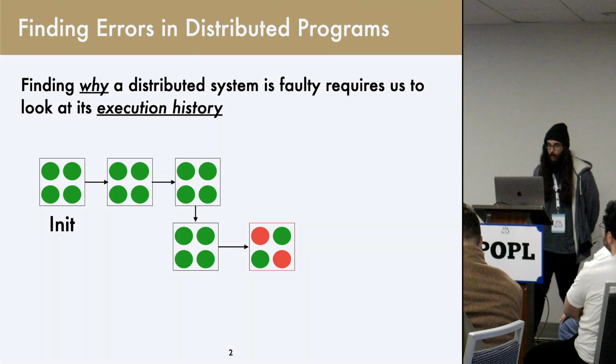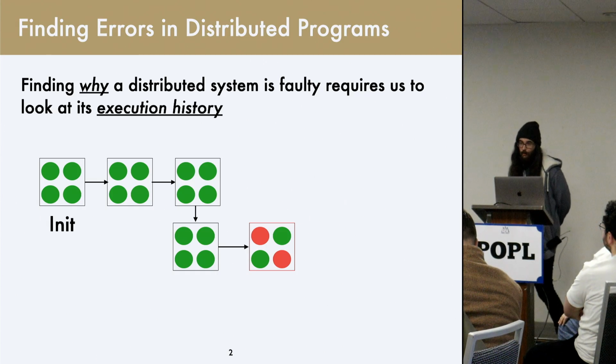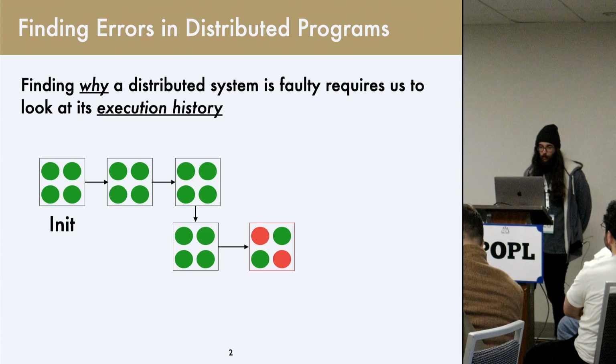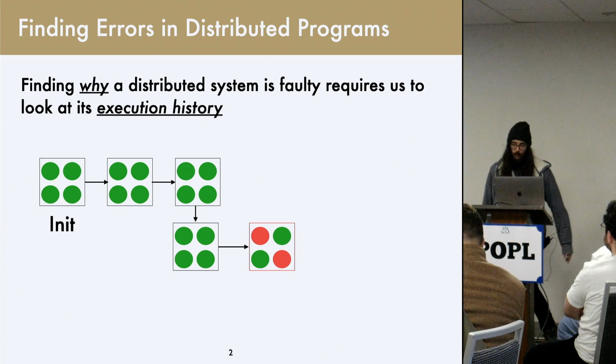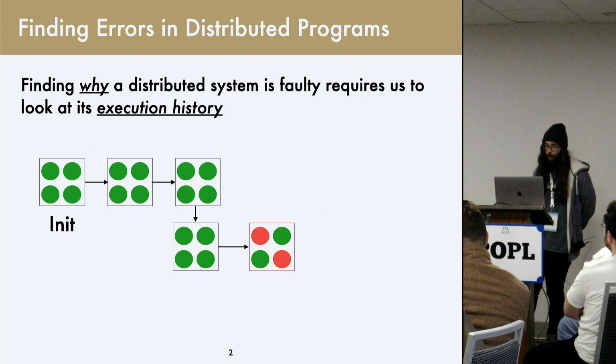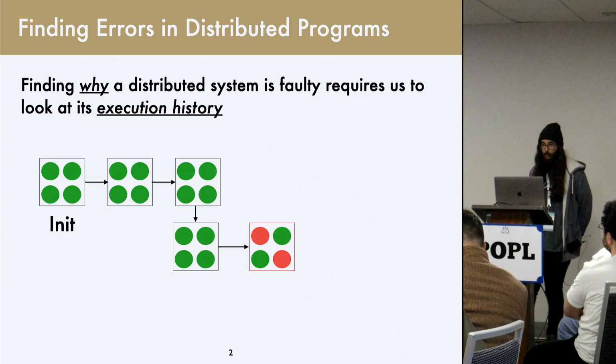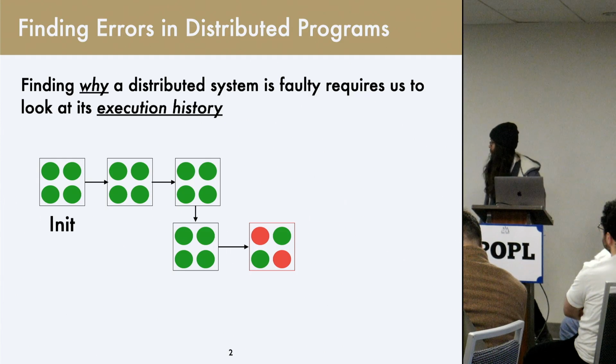For the purpose of this talk, we're focused on safety properties, where we're interested in taking distributed systems and showing that an unsafe state is either unreachable or may be reachable. And like in most contexts, figuring out how we get to an unsafe state depends not just on the unsafe state itself, but some sort of execution history from some presumably safe initial state.